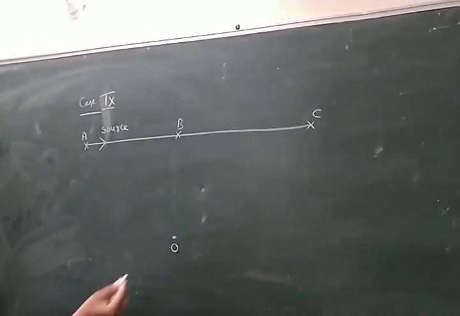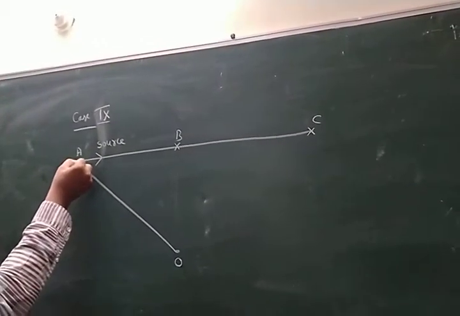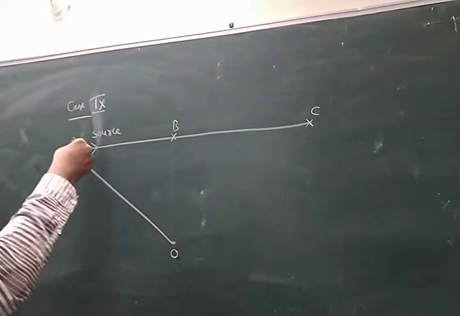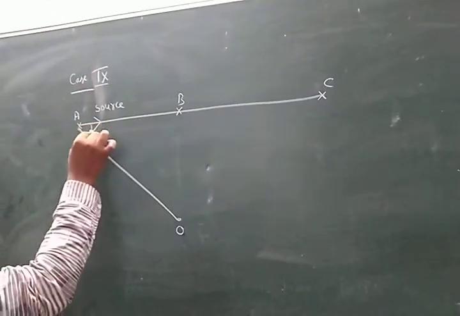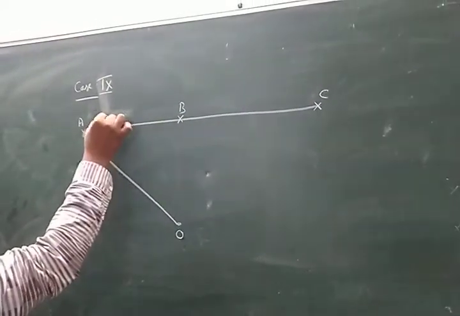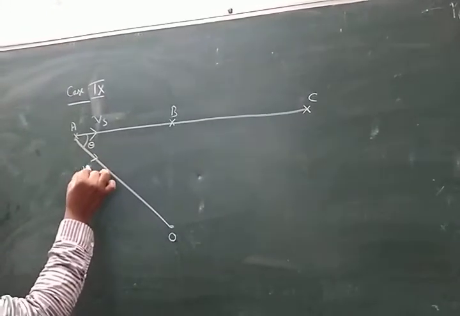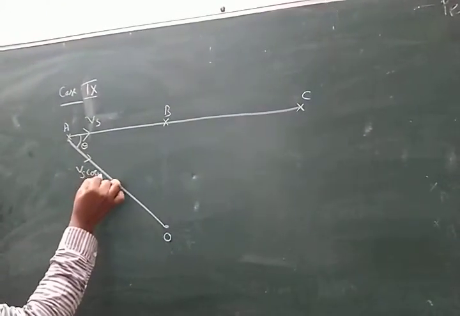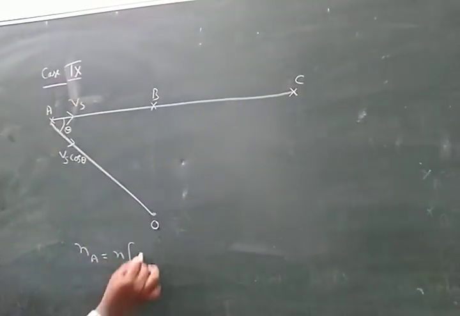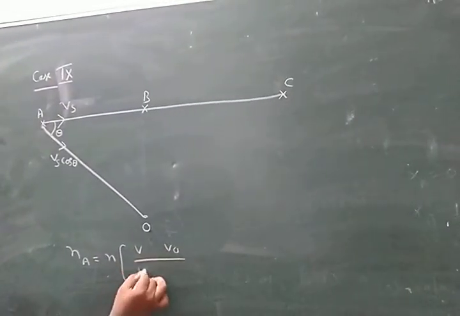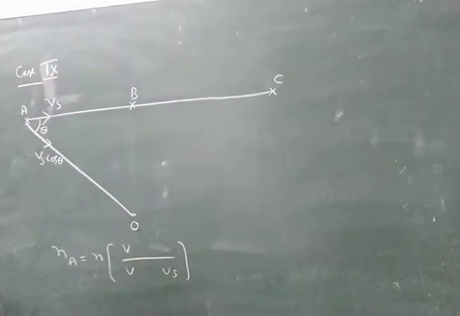Look here. This is the line of sight, because here the source is placed and here the observer is placed. Here this angle is theta. Here the source velocity is Vs. Resolving this Vs, this component is Vs cos theta. At A, the apparent frequency is N into (V minus V naught) by (V minus Vs). Here the observer is at rest, so V naught becomes 0.